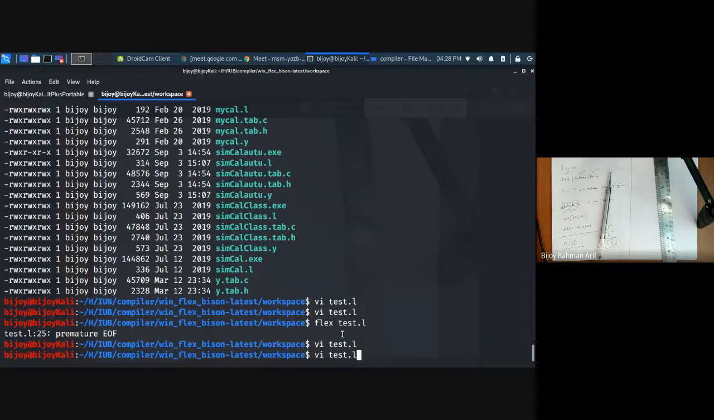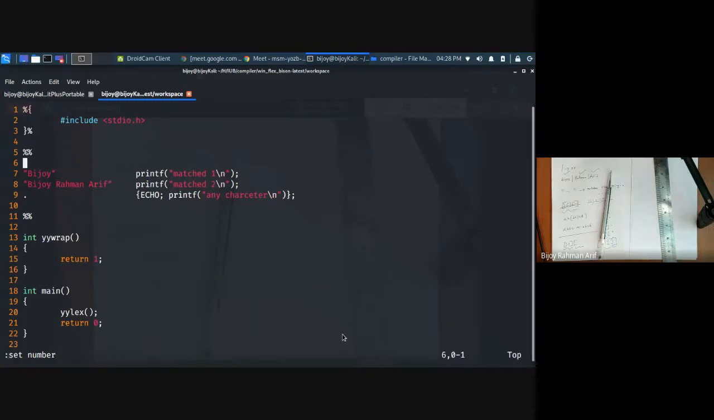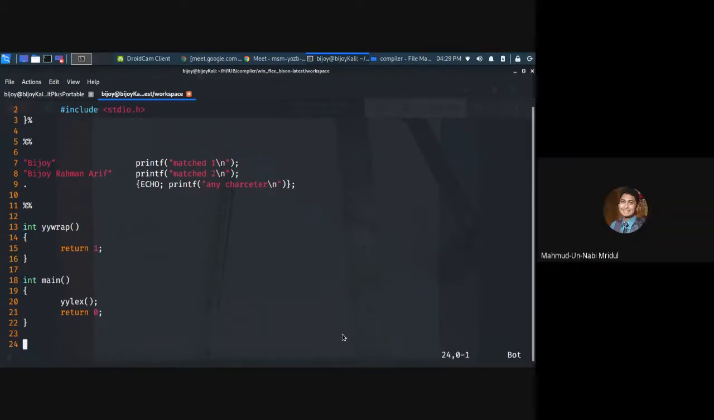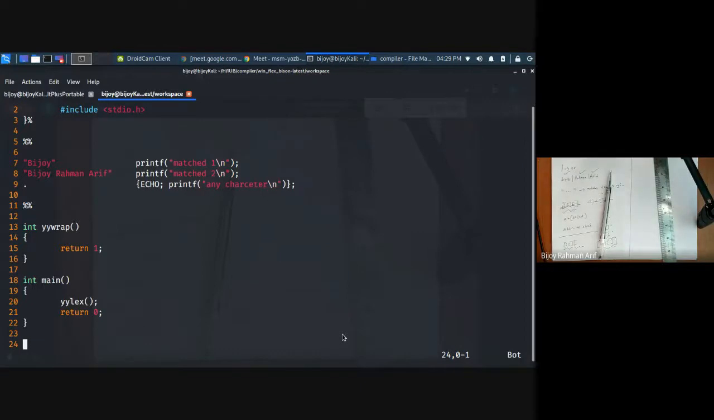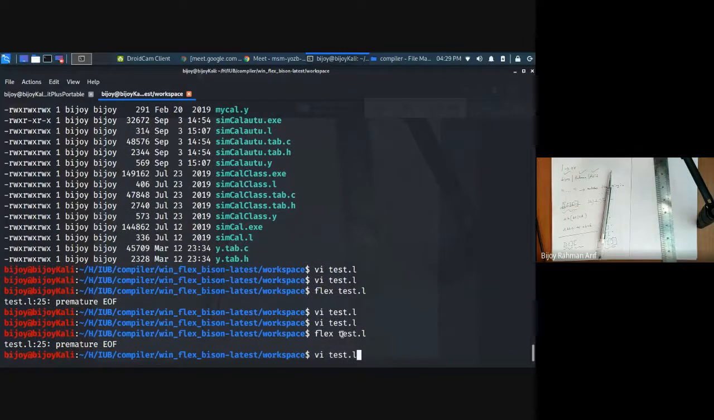Line 25. So let's go to line 25. Last maybe percentage. Line number 25. Right. 25. I don't know. 25.